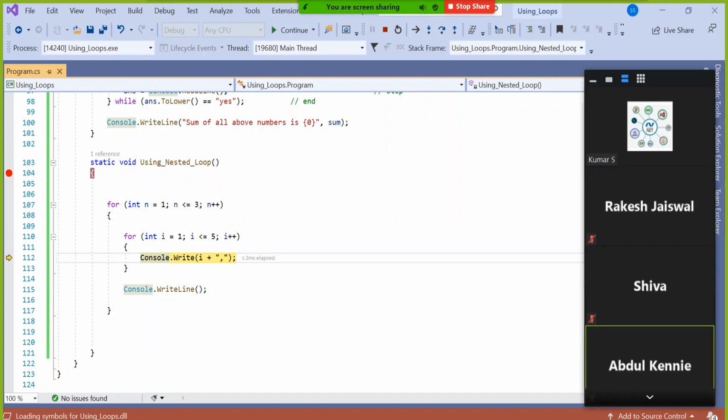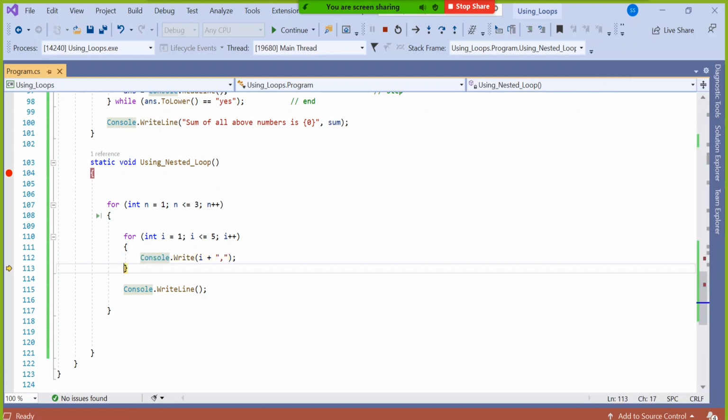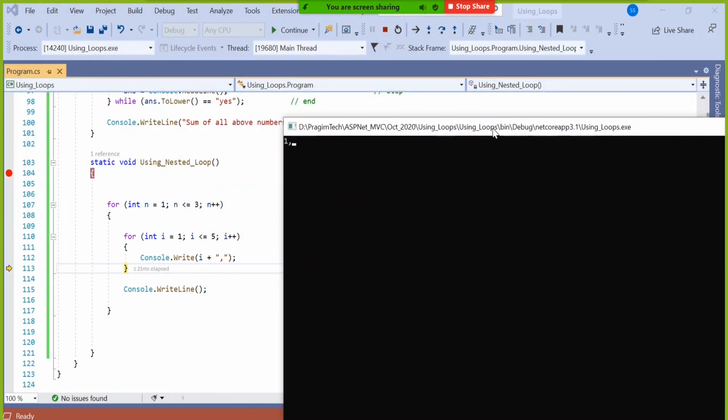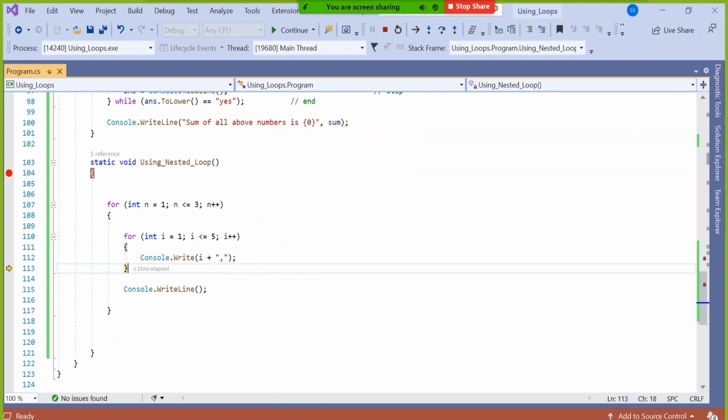Alright. Now i is how much? 1. Then comma, that means 1 comma. So F10. If you see your output window, as of now at least 1 comma has been displayed. Then go ahead. F10. That means i plus plus. Did it go to n plus plus? No. Unless this internal loop is completed, 1, 2, 3, 4, 5, it will not get a chance to go to n plus plus. So i plus plus.